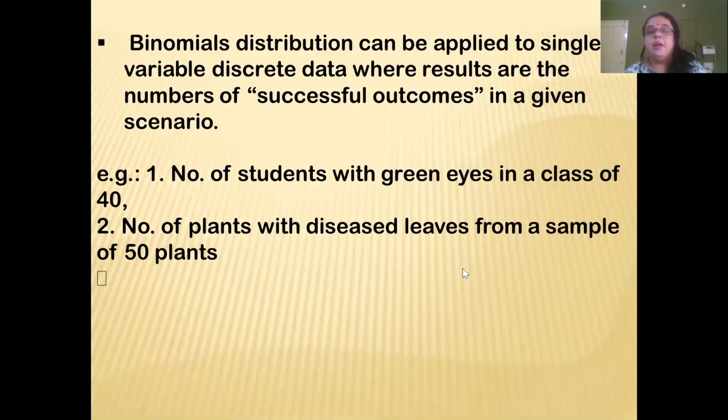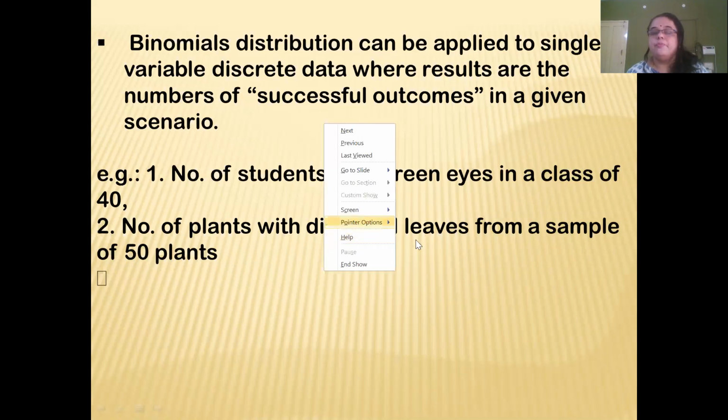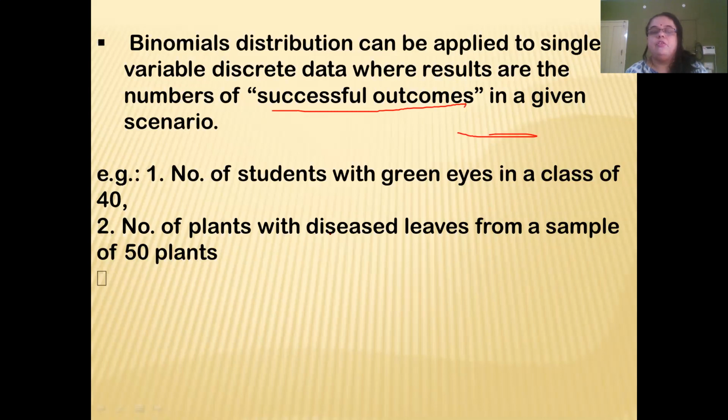It can be applied to single variable discrete data where results are the number of successful outcomes in a given scenario. For example, the number of students with green eyes in a class of 40, or the number of plants with diseased leaves when the number is 50.